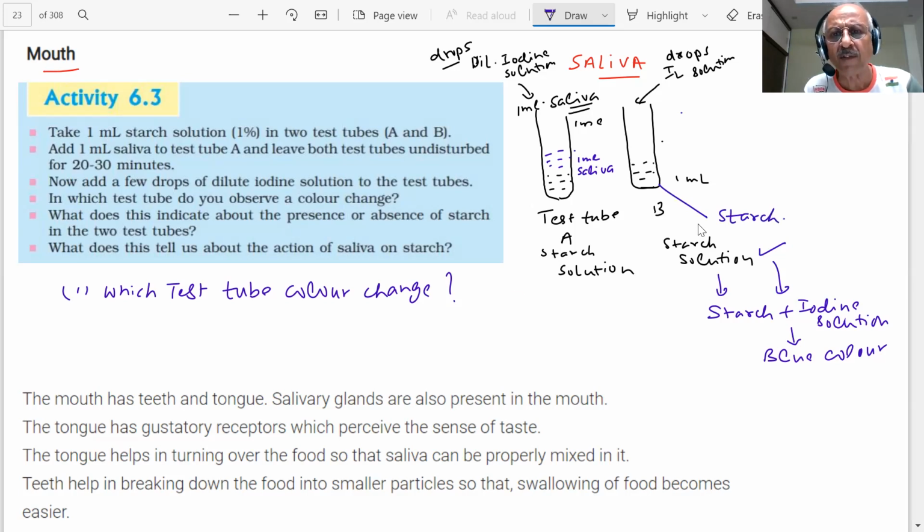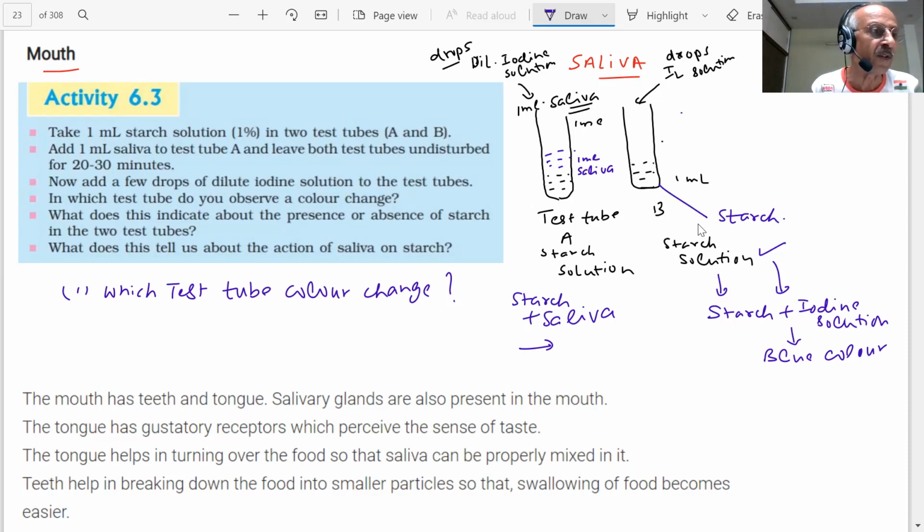In this case, what you have done, you have starch plus saliva. What happens? You are eating starch and your tongue has got saliva. Saliva will react with starch. When saliva reacts with starch, what will happen, students? The starch is no longer there.